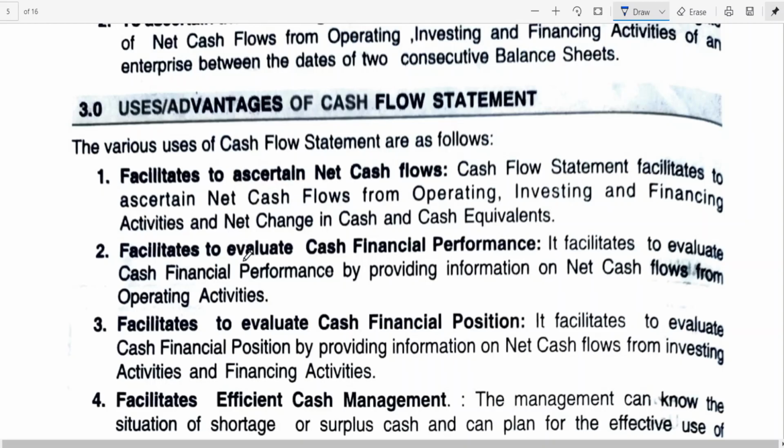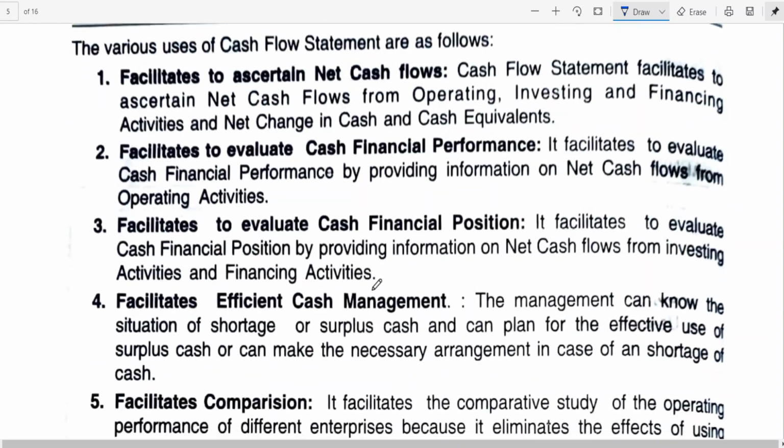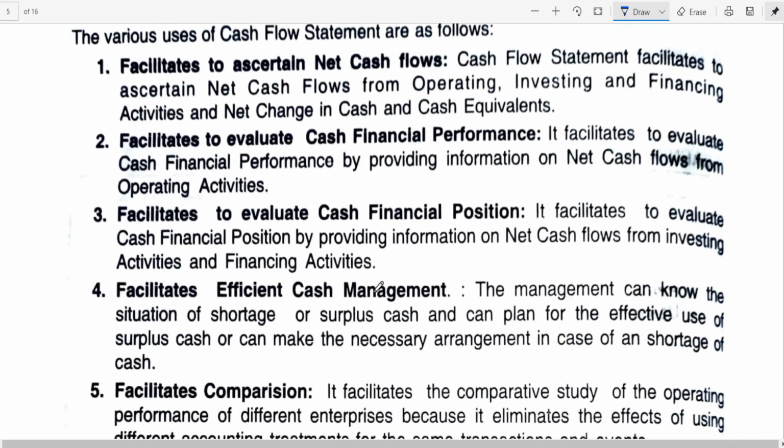They facilitate ascertaining the net cash flows, operating, investing, financing, which I have already explained to you. They facilitate evaluating financial performance, like providing information of net flows from operating and also from investing and financing activities, and cash management, which is very important. As I told you, sometimes you'll be having a cash crunch, a shortage of cash. You don't have liquidity.